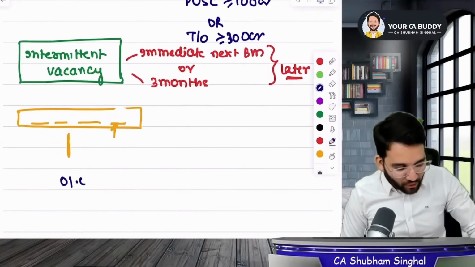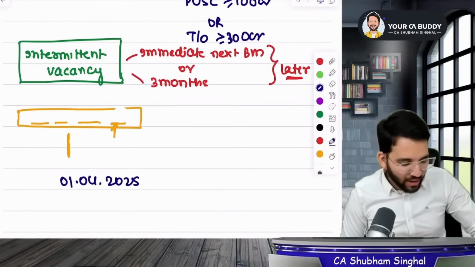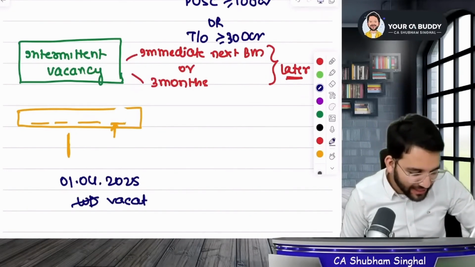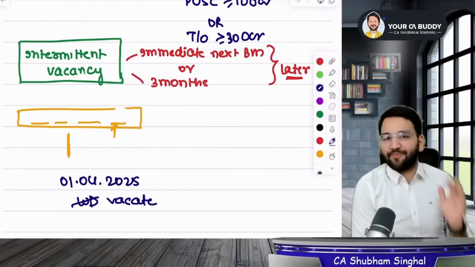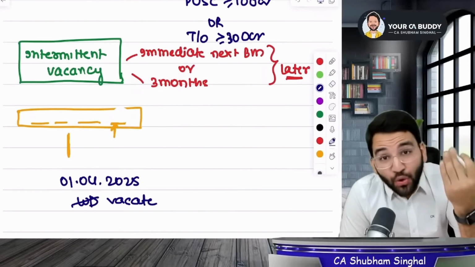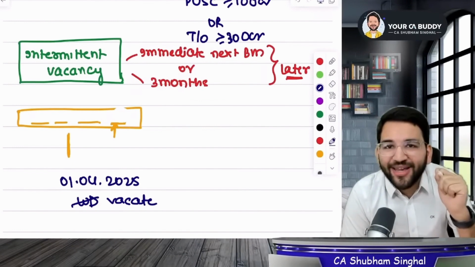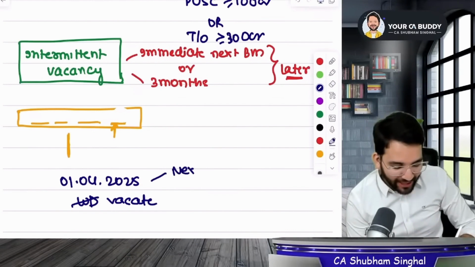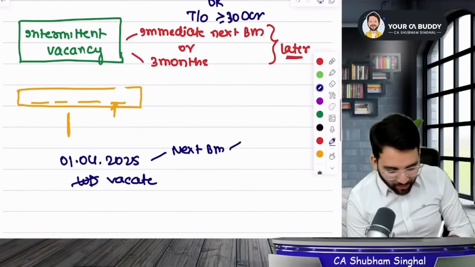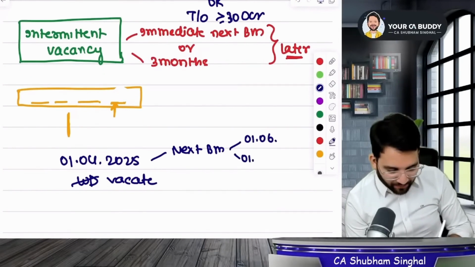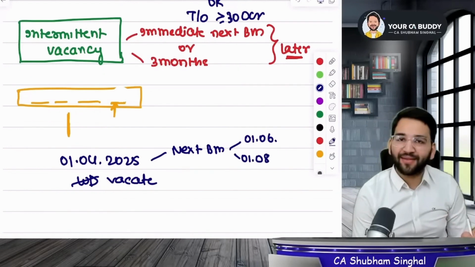Speak up guys. You all need to get this clearly, that for example, if I were to tell you 1st of June 2025, if on the 1st of April 2025 the woman director's office becomes vacant, then what will happen? If she left the position, that woman director simply left the board and went away. When a woman director has resigned, then obviously we need to bring in another director. So we will bring her from 1st April to, you should know the date of first board meeting. I gave you 2 scenarios, right? If the next board meeting is on the 1st of June, what will happen? And if the next board meeting is on the 1st August, then what will happen?